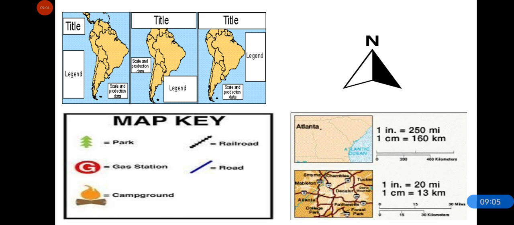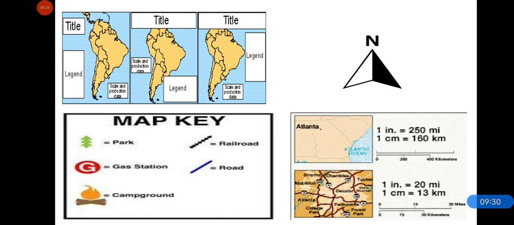And with the help of symbols, it would be easy to locate states and capitals or anything. And symbols are given in a list. This list is called legend or key. Okay. There is a list of symbols on a map. That list is called legend or key.